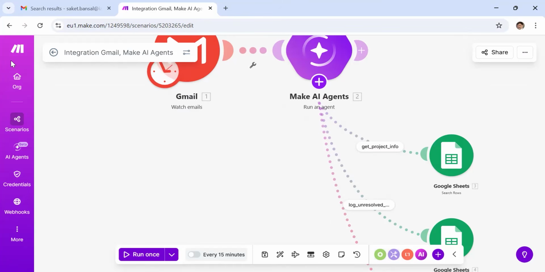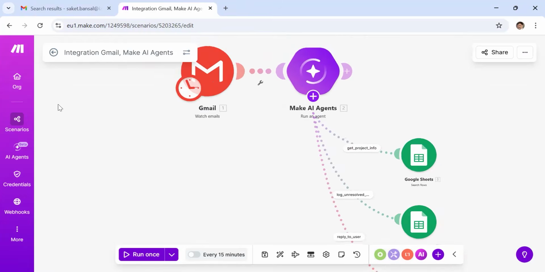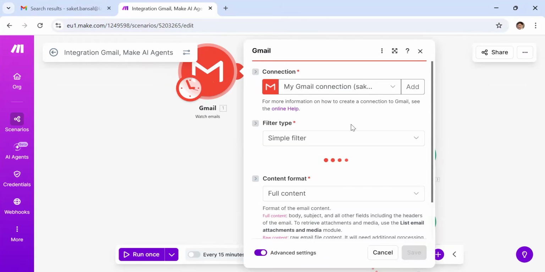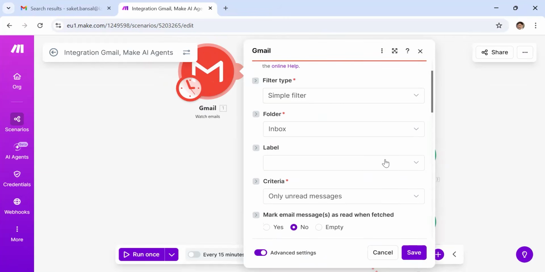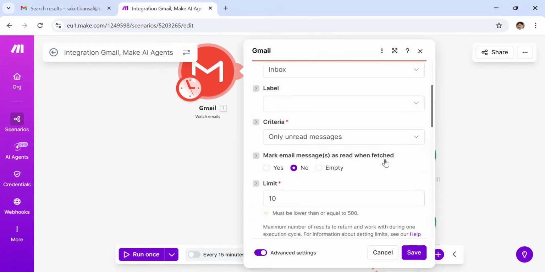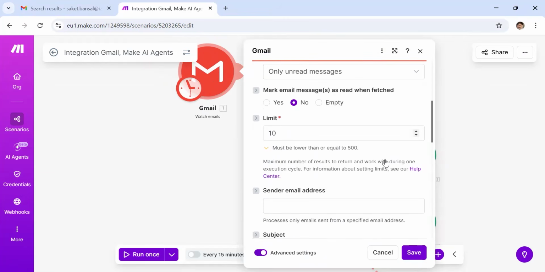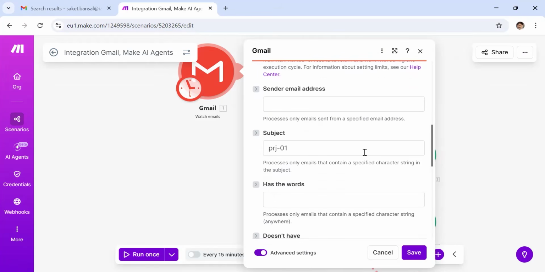Now, how do we do that? In Make, you have these built-in modules. I can just add a Gmail module, so I can connect my Gmail account here. I can provide filters. So here I added my Saket.Bansal Gmail account and I said you need to read only unread messages. I gave a limit of 10 and other things. And I said you focus on the subject where you get PRJ hyphen 01.